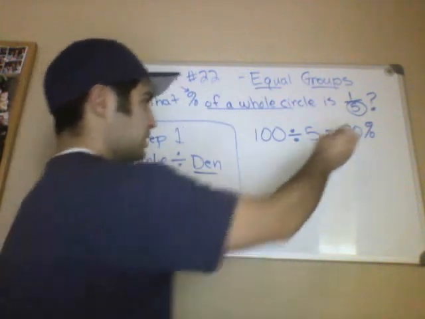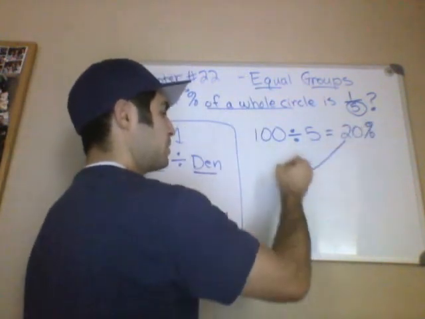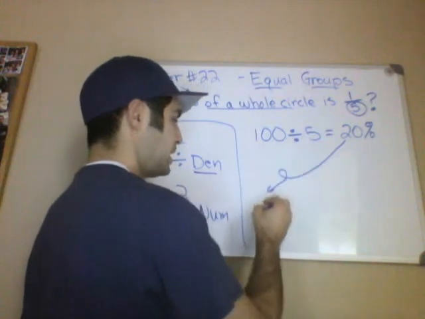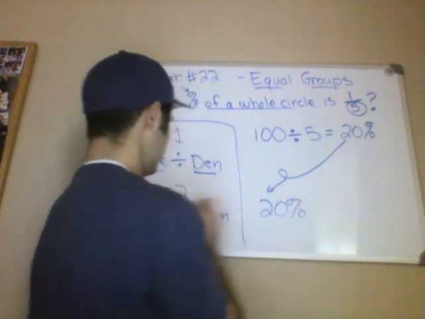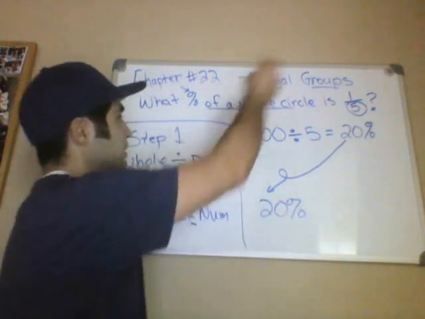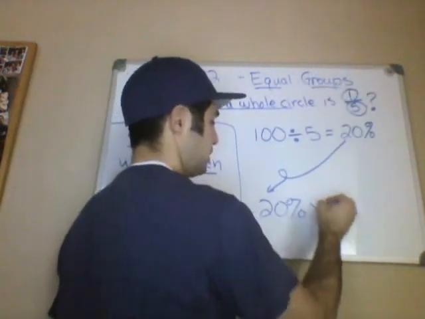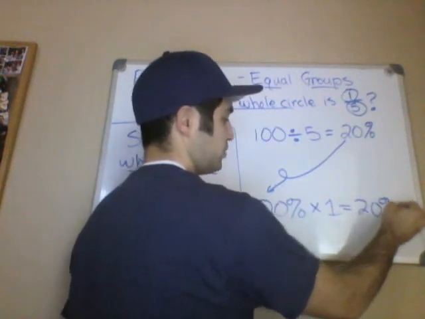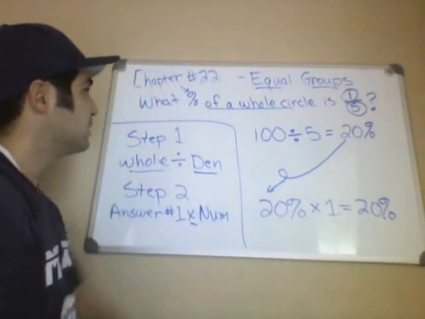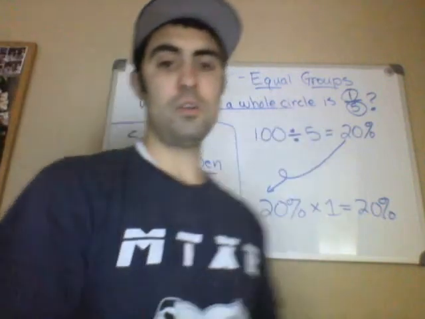Step number 2 is you're going to take the answer from step number 1, that 20%, and you're going to multiply by the numerator, in this case 1. And you know that is 20%. So 20% is 1/5 of a whole circle.